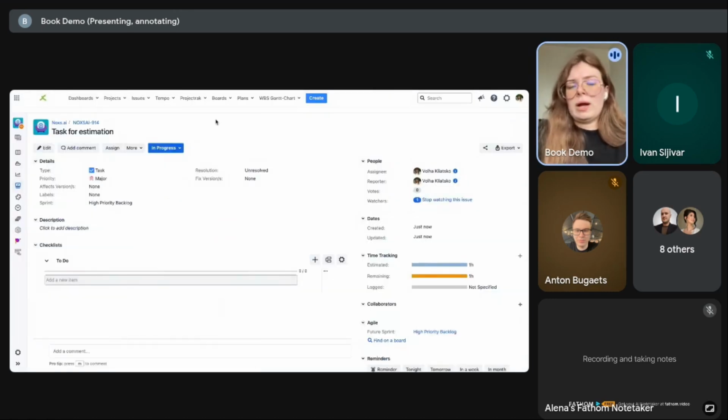Then when I go to Jira, this is a task management tool that we are using and that is integrated to Noxs right now.